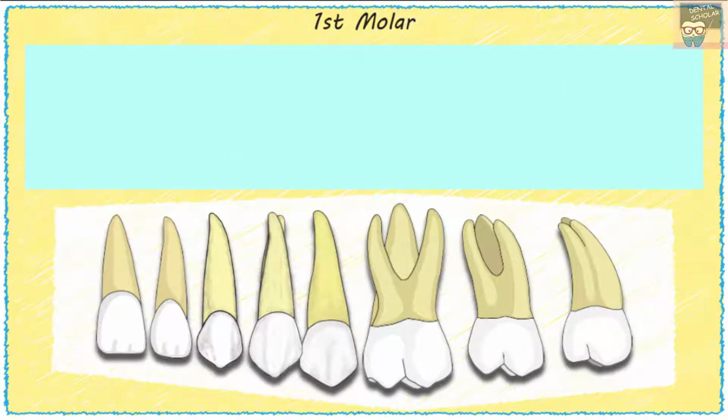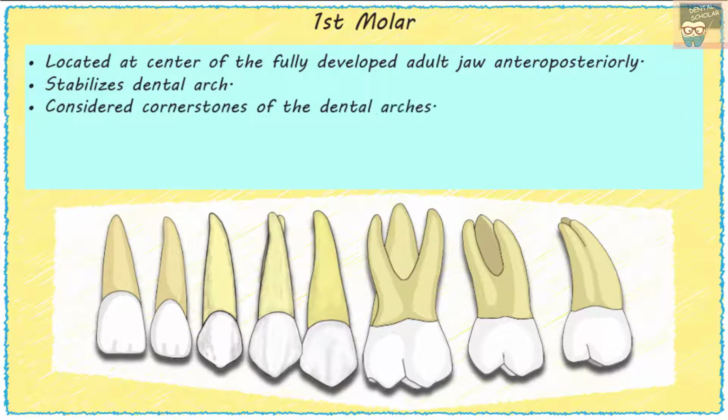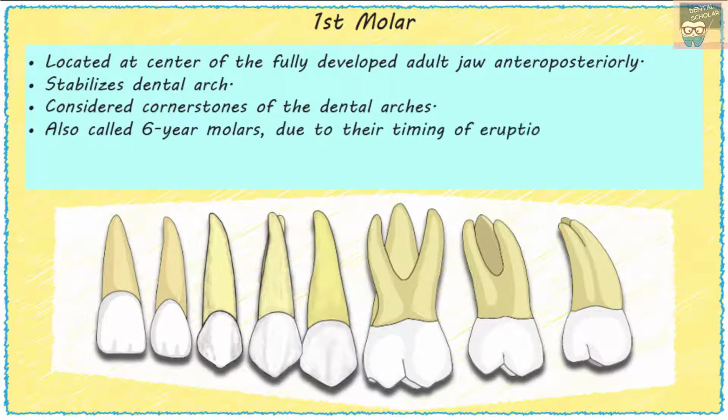The first molars are located at the center of the fully developed adult jaw antero-posteriorly, and thus they help stabilize the dental arch. For this reason they are also considered cornerstones of the dental arch along with the mandibular first molars. The maxillary and mandibular canines are also called the cornerstones of the dental arch. First molars are also called 6-year molars due to their timing of eruption, that is, they erupt at 6 years of age. It is the first permanent tooth to erupt.